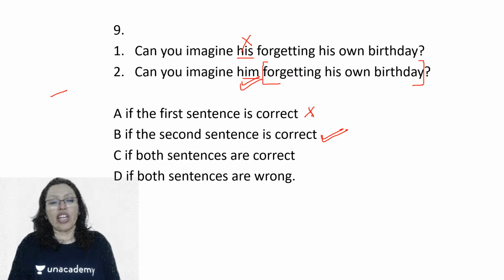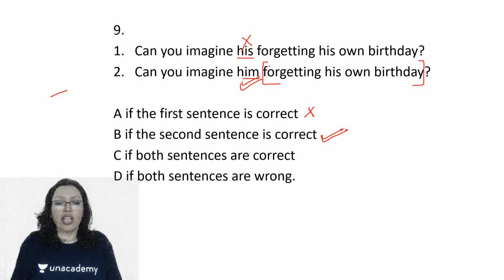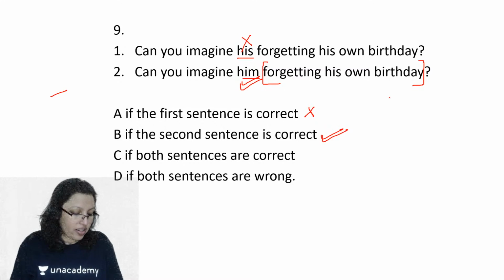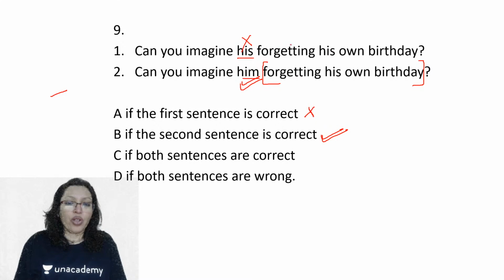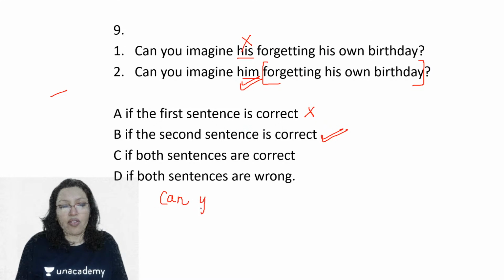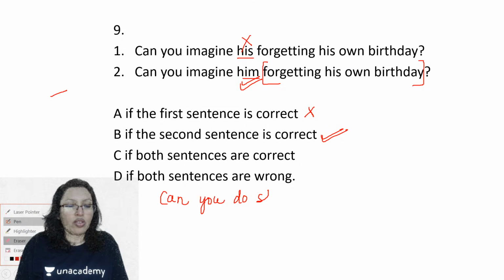This is a very good one. Very nice. So can you imagine him forgetting something? Can you imagine him doing something? So clearly the second one is correct. Why are you confused? Can you imagine? Oh, I don't want to do something. I want to.